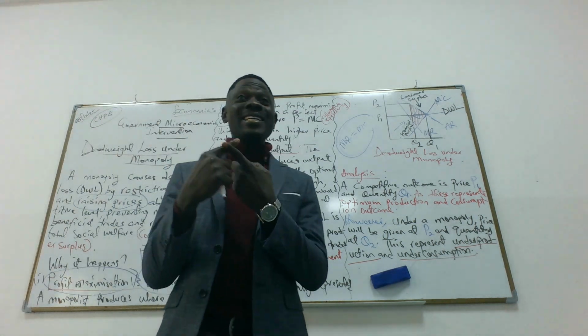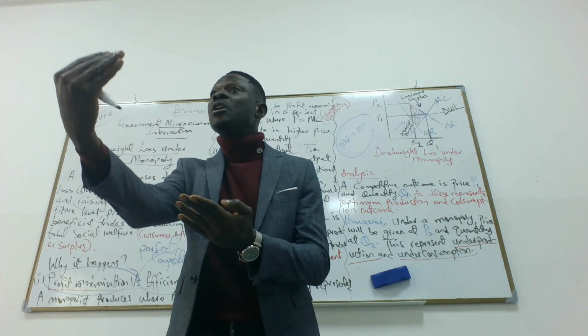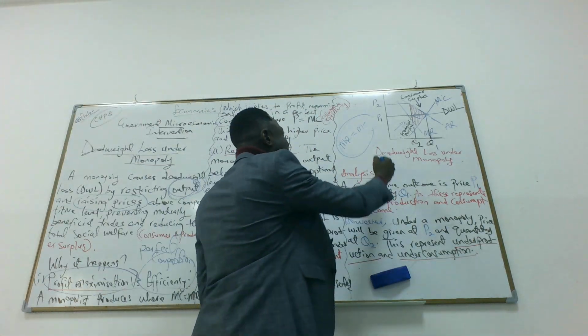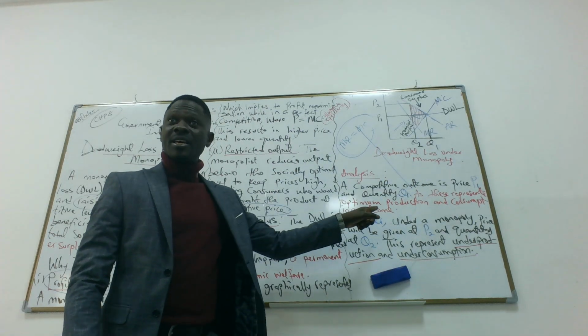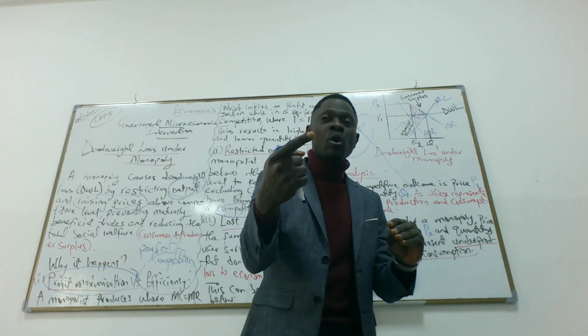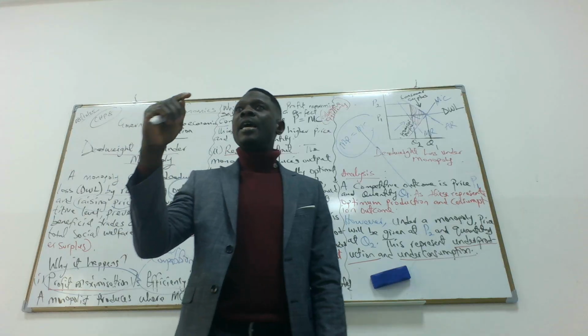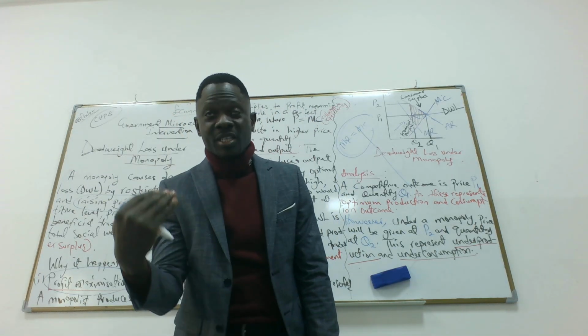And the third one, lost surplus. As soon as price increases, consumer demand for the product would what? Would fall. Remember, a monopolist also faces a downward sloping demand curve. A monopolist, irrespective of being the only supplier in the market, also faces a downward sloping demand curve. Which simply means that as soon as a monopolist increases the price, the quantity demanded will also what? Reduce.